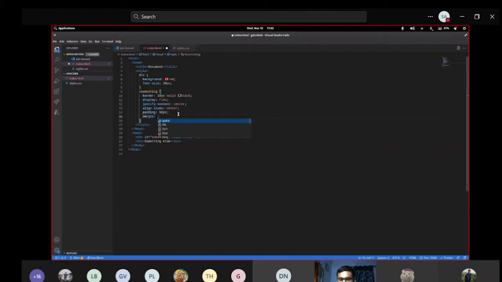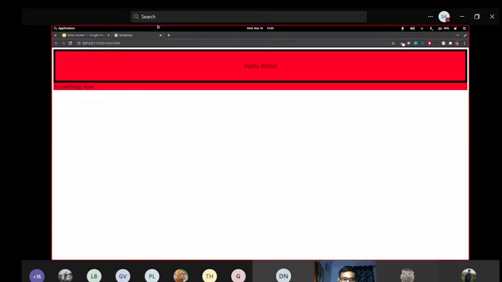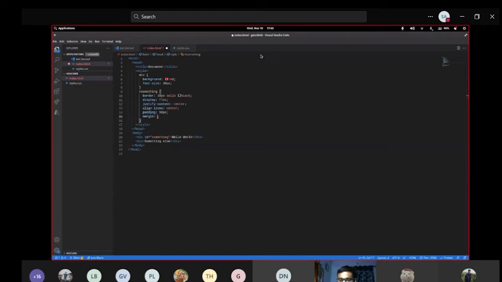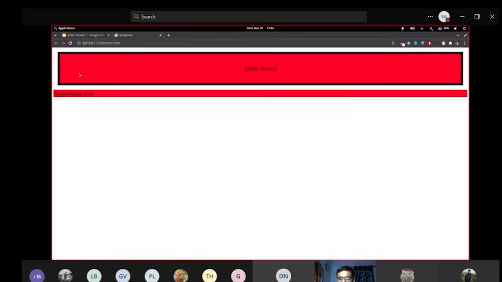Let's use margin. What margin does is the opposite of padding. It adds space outside this border. So let me add a margin of, suppose, 20 pixels and let's see what happens. You can see it adds some space around it, right? It's not white space, it's just added some space, and the background color, which is white by default, is getting displayed. So it is adding 20 pixels of space around it.